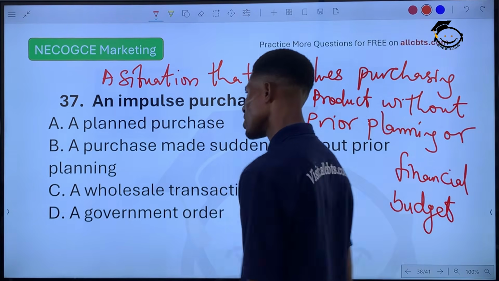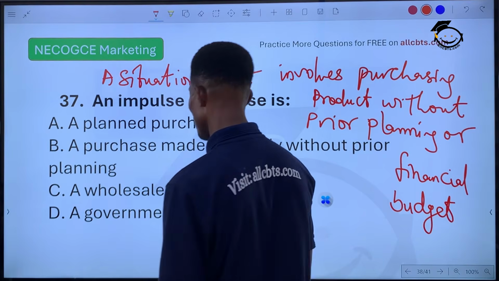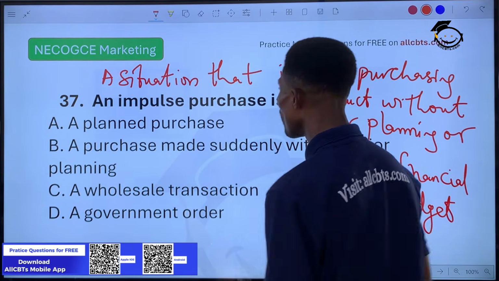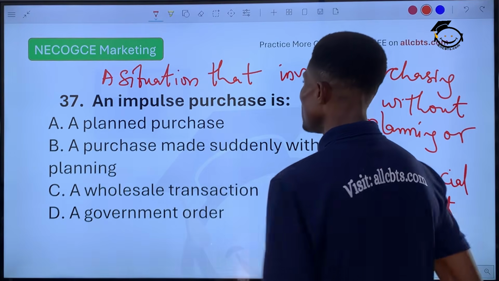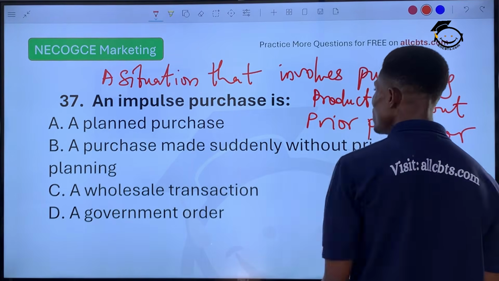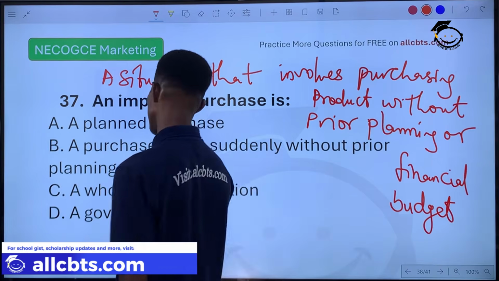So the correct answer is what? An impulse purchase is what? It's a purchase made without prior planning. It's a purchase made suddenly without prior planning. That's the correct answer.